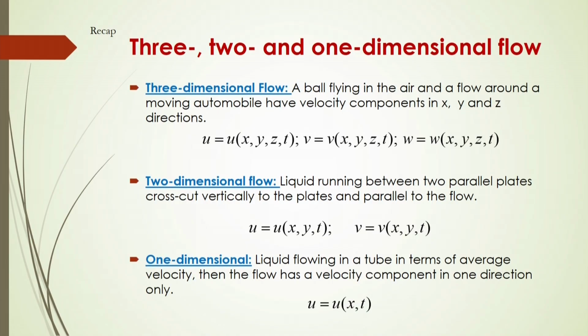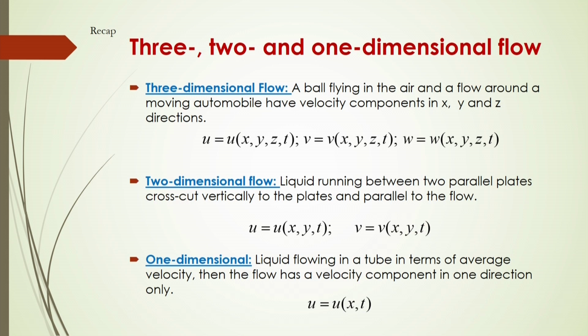Now, let us recap the one dimensional, two dimensional and three dimensional flows that we have already discussed in previous lectures: what one dimensional flow is and how it is represented, what two dimensional flow should be, and how three dimensional flow is also represented. In one dimensional flow, we discussed that liquid flowing in a tube, in terms of average velocity, has a velocity component in one direction.